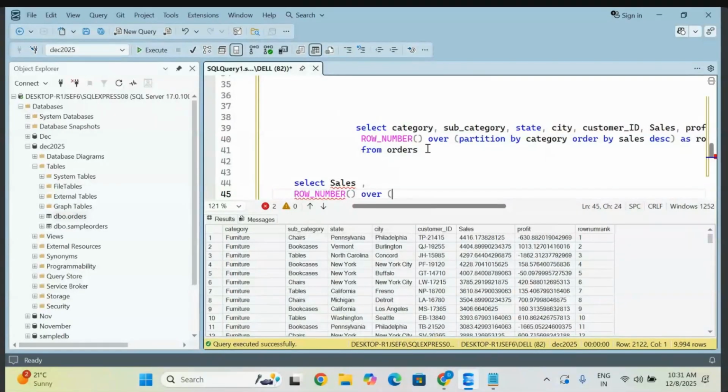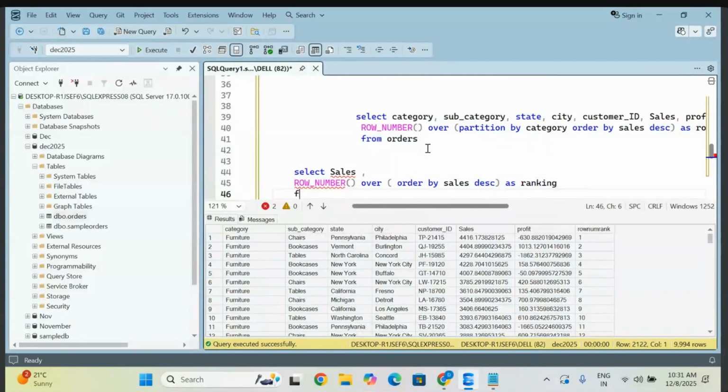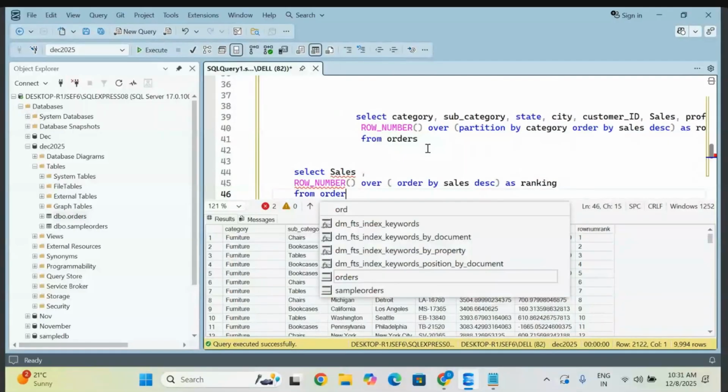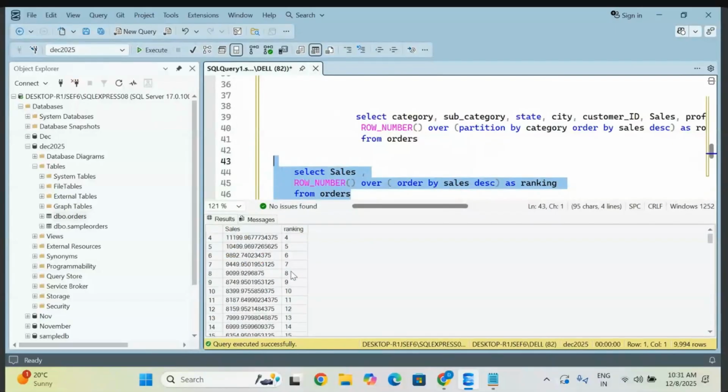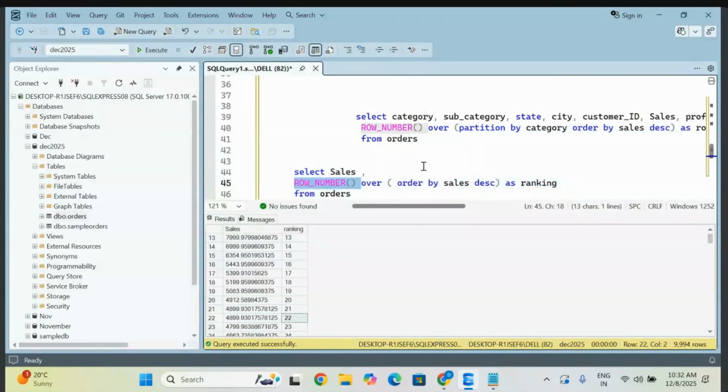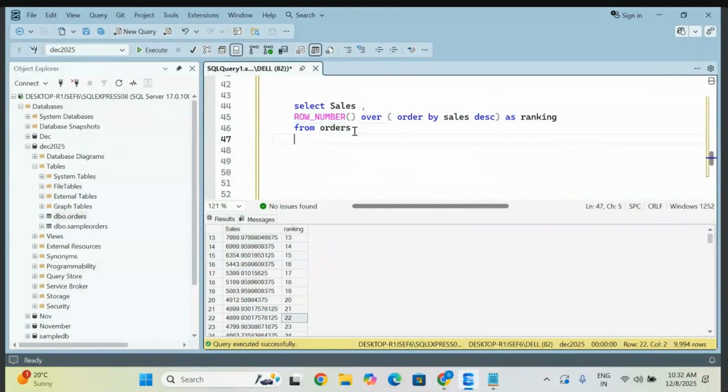You must maintain this clarity, otherwise in your interviews or real time you face issues. I'm giving some ranking from your order table. Go and execute it. Now the 19th and 20th numbers: observe that these two are similar values, but it is not thinking about duplicates and assigns separate ranks. This is how the row number function works: it only assigns the rank, without thinking about anything else.